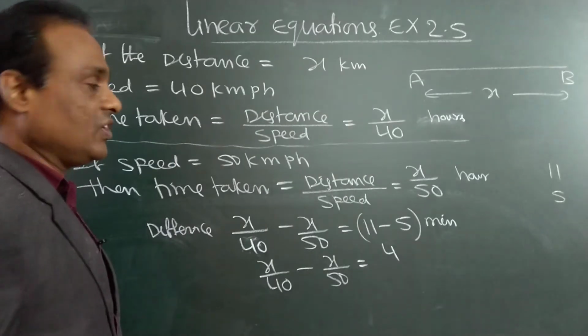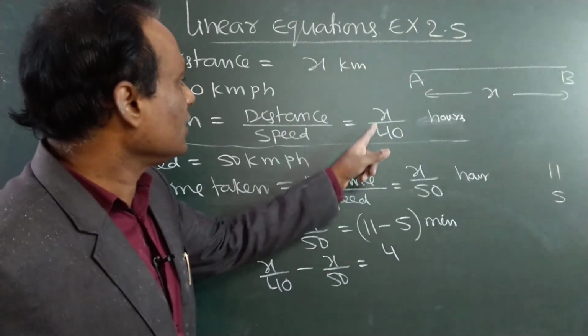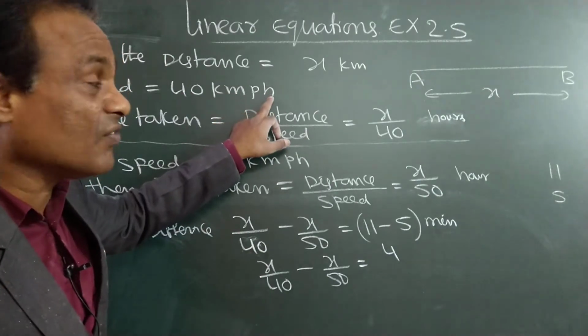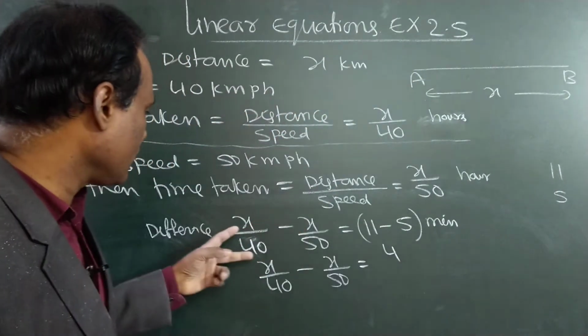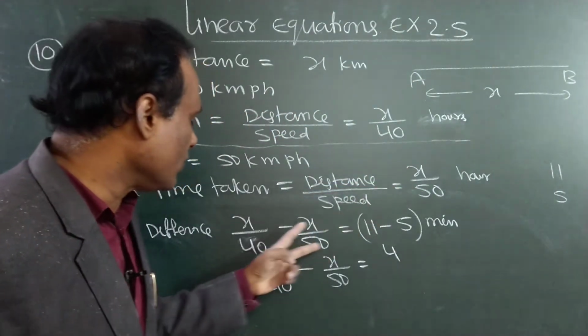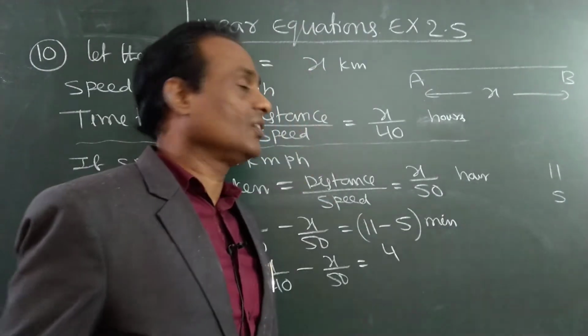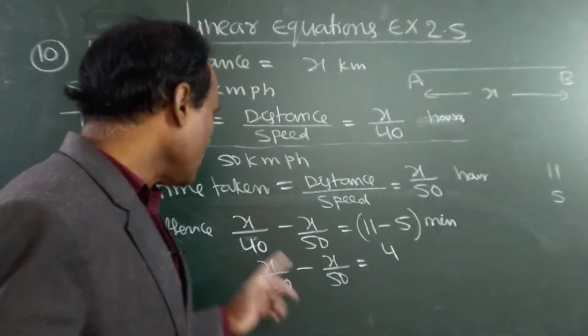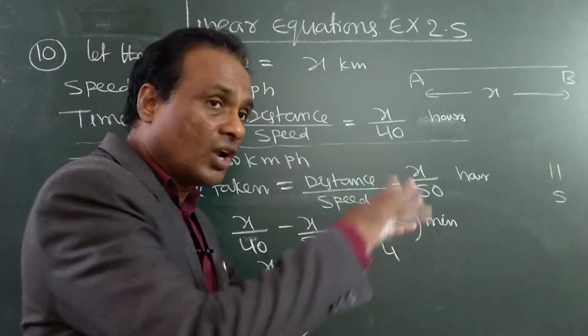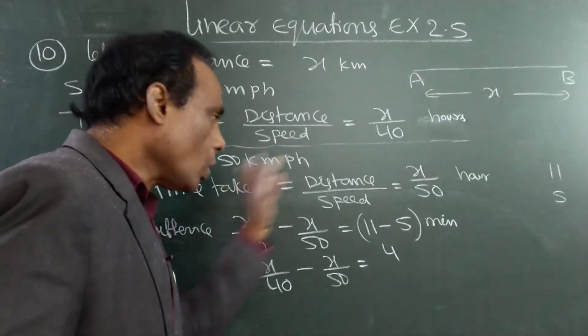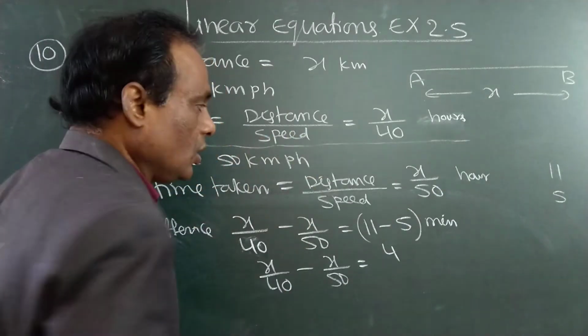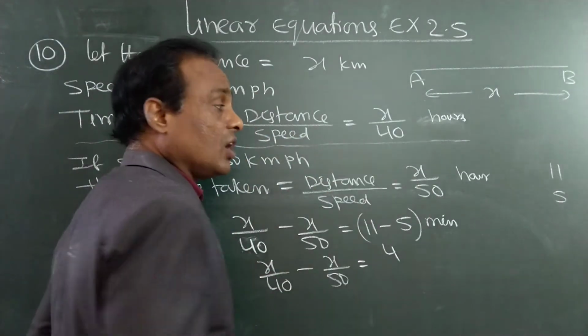But there is one confusion. See, speed is in kilometers per hour. That means this is hours, this is also hours. But 11 minutes and 5 minutes are in minutes. Hours and minutes both should not be in the same problem. So the total should be in hours only. So how to convert the minutes into hours?